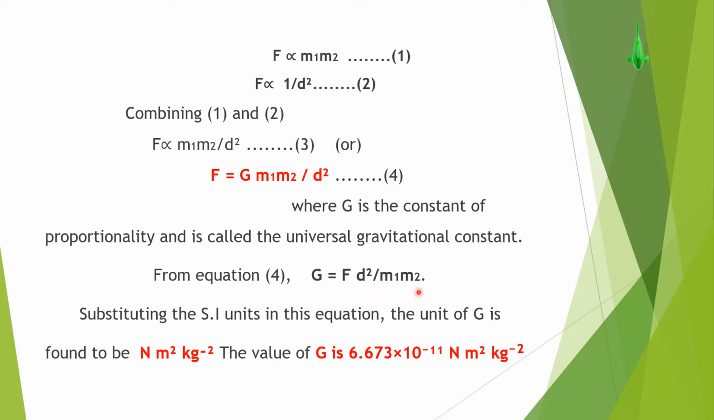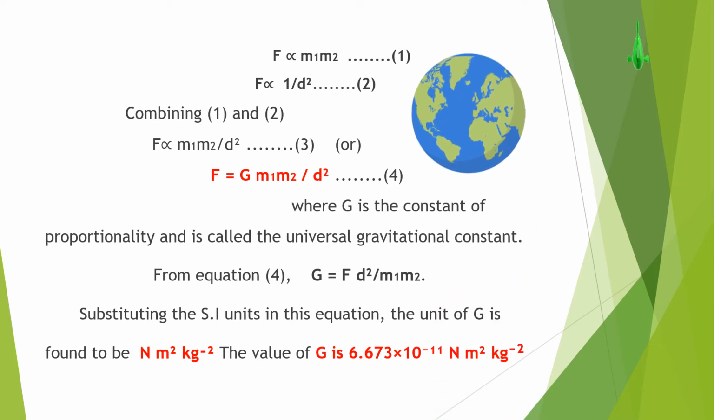by m1 into m2. So we know the unit of G is found to be Newton meter square per kg square. So the value of G is nothing but 6.673 into 10 power minus 11 Newton meter square per kg square. So this is the important gravitational value. We should remember this. So next we are going to see about